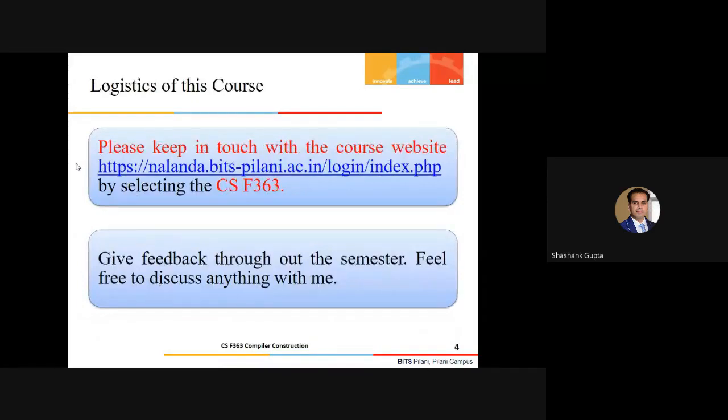All of you might be accessing Nalanda. Please stay in touch with the course page for the lecture material, notices, assignments, and any information related to course components and lecture details.